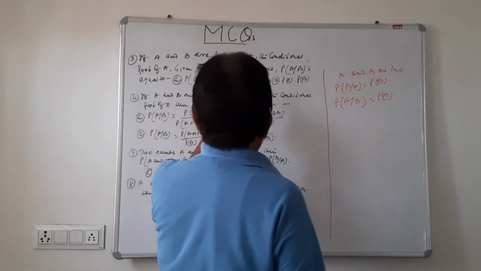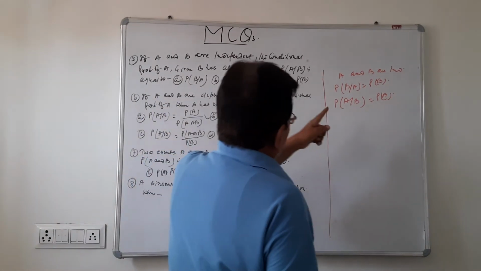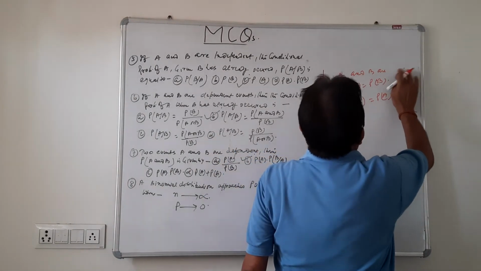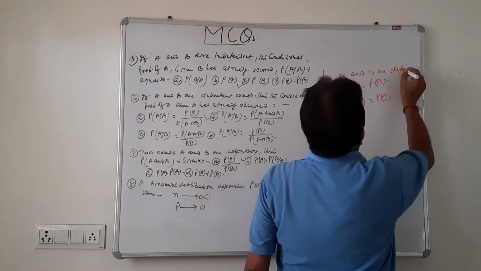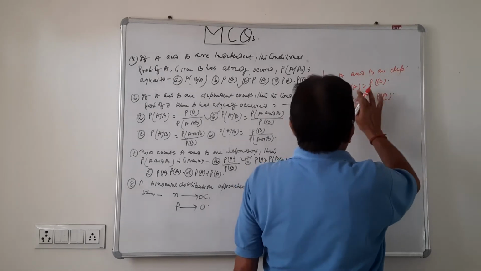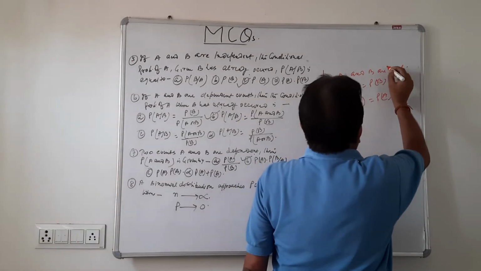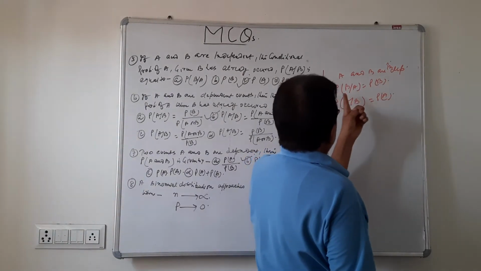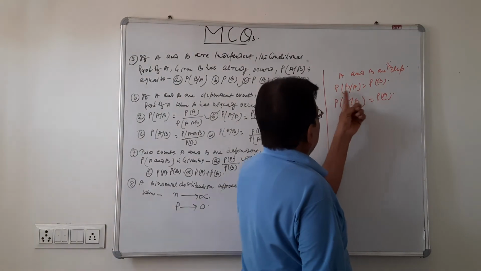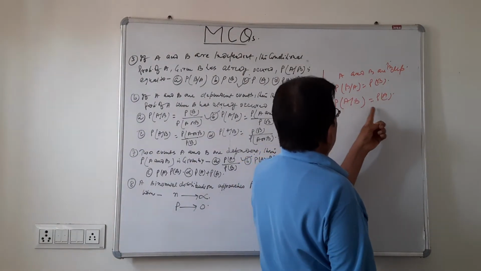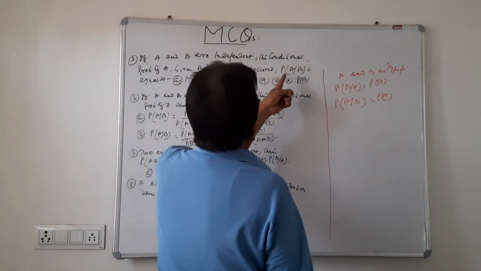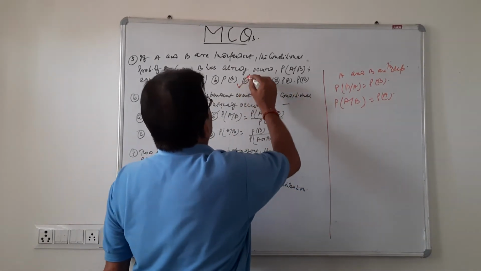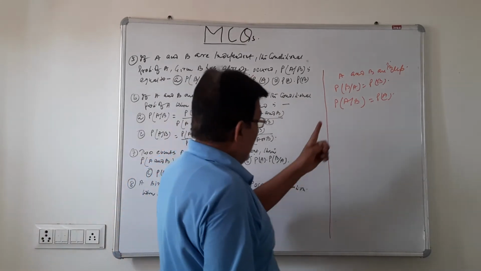So when A and B are independent, P(B|A) becomes P(B) and P(A|B) becomes P(A). Here, P(A|B) is definitely P(A) when A and B are independent.